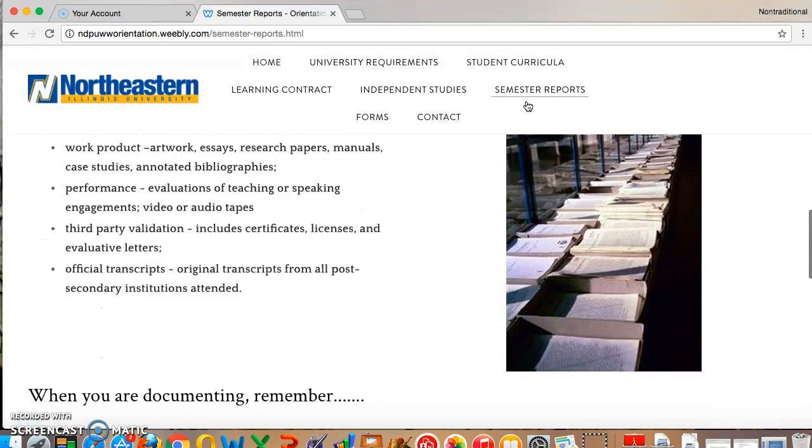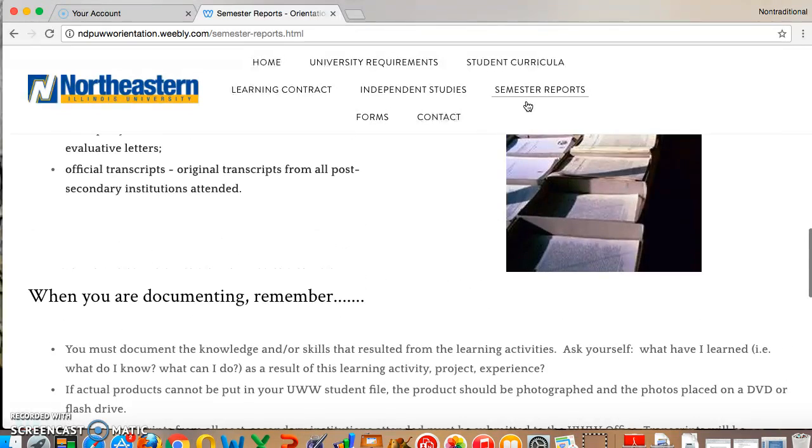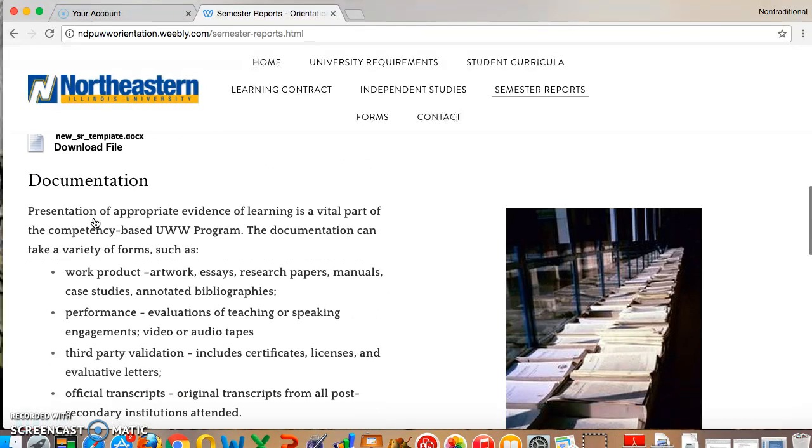In your semester report, not only is your academic advisor responsible for looking at it, but also your community advisor. Once you have filled out the semester report, you will see on the top of the semester report that it actually has a signature. You will need to have everybody that is included in your advising, such as your community advisor and academic advisor, fill out the form and sign it as well. And then you send it to ndp@neiu.edu. If you have any questions, once again, you can reach us at the office.